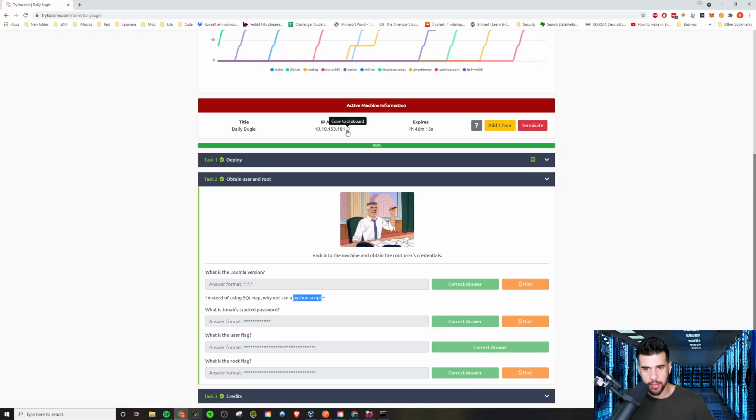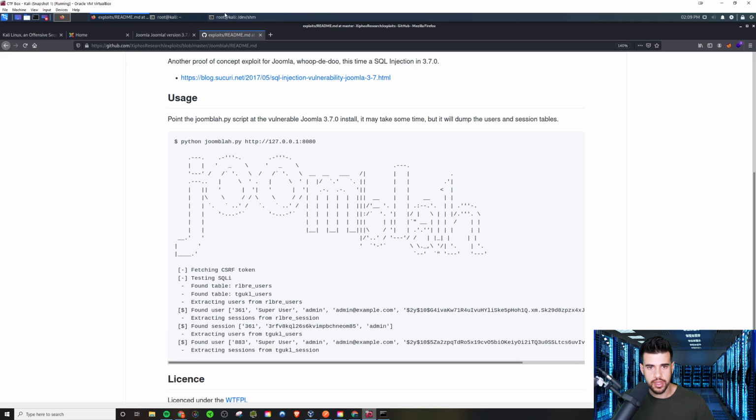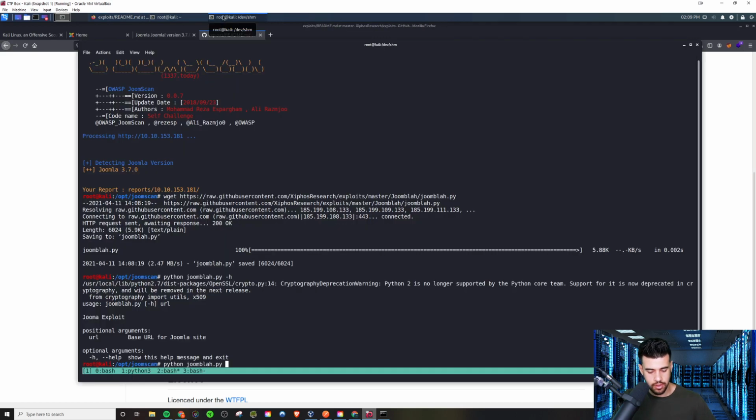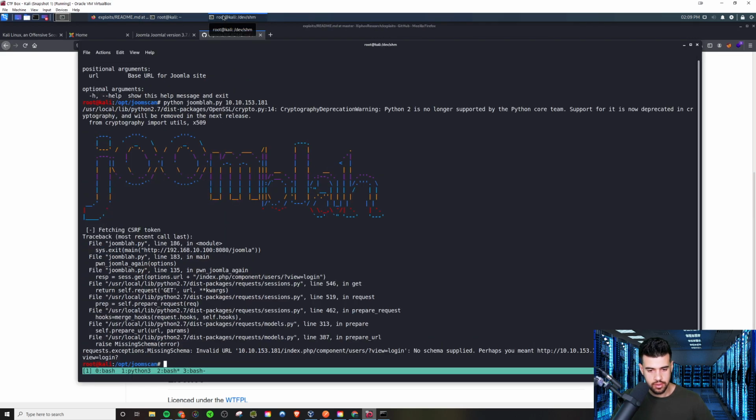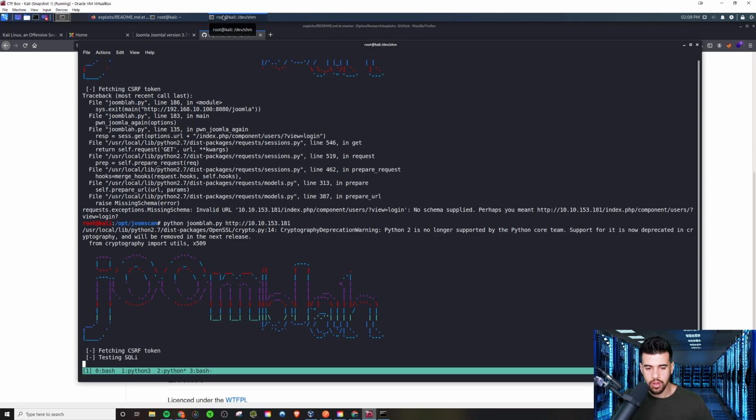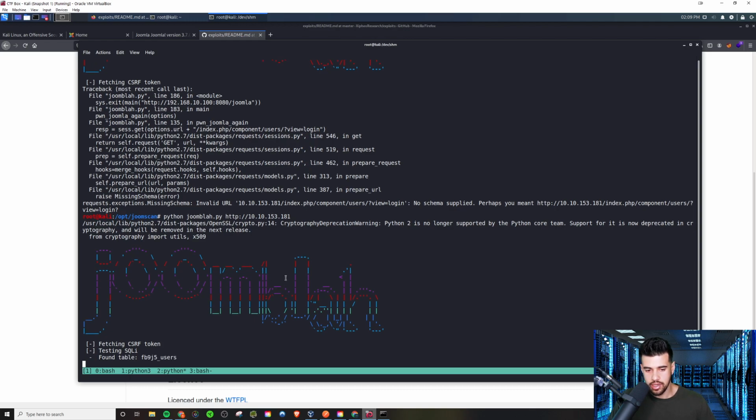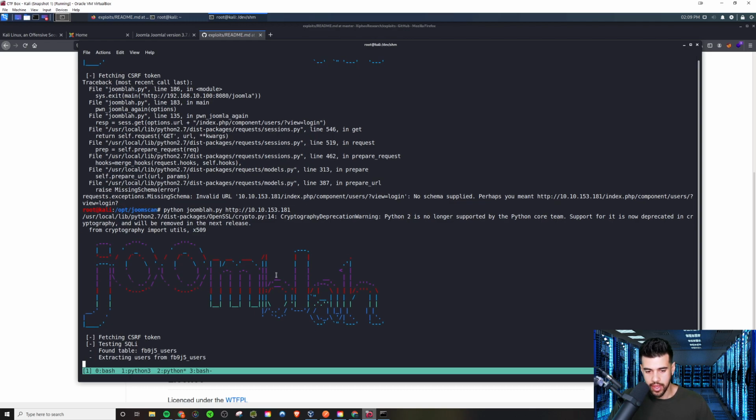So let's just copy this IP address here, and we're going to go ahead and run this against the server. And probably need to give it HTTP. Cool. Yeah, we just need to supply the protocol there. And now it's going to do its thing and see what we can find from that.